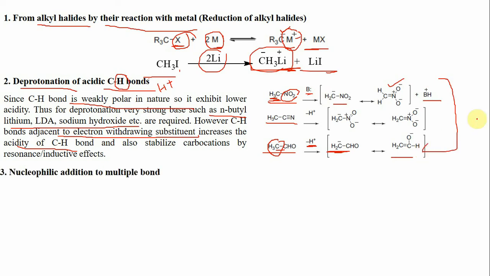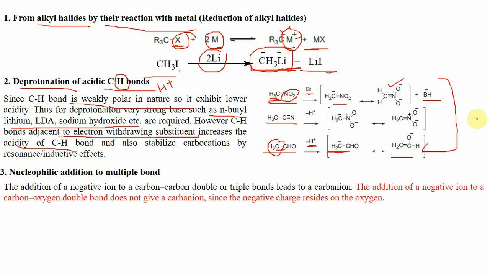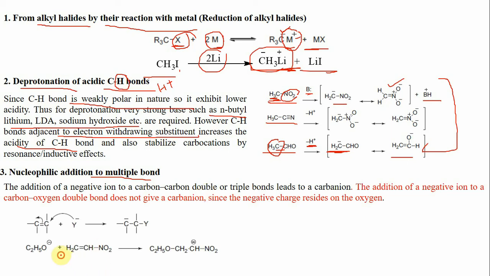The other method is nucleophilic addition to multiple bonds. Now, usually nucleophilic addition to a multiple bond does not take place, but it can take place in case of activated carbon-carbon double bonds. The activated carbon-carbon double bond means when a very strong electron withdrawing group is attached to the carbon-carbon double bond. For example, here in case of this molecule, a nitro group is attached adjacent to this carbon-carbon double bond, so that increases the reactivity of this double bond, and these kinds of substrates are called activated alkenes.